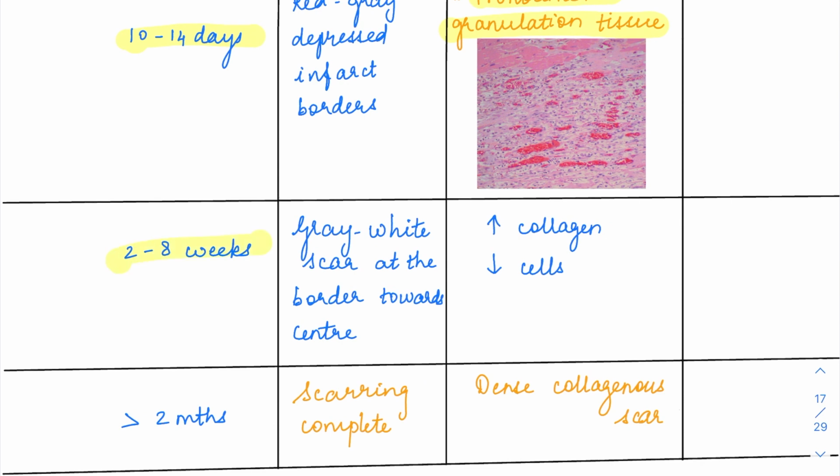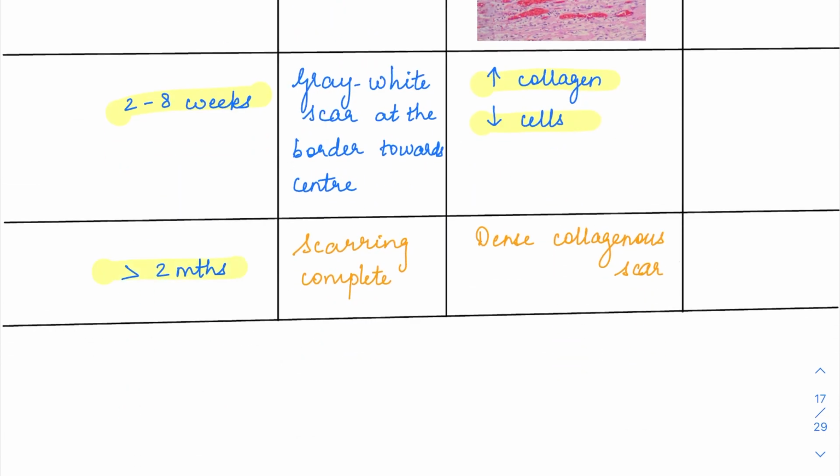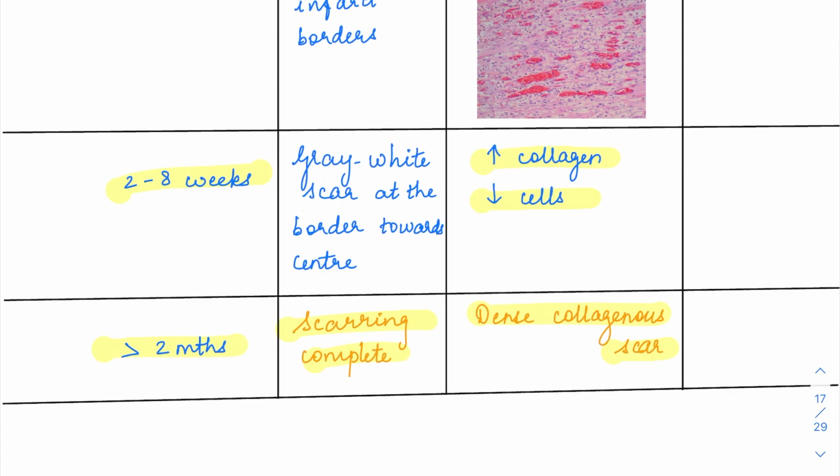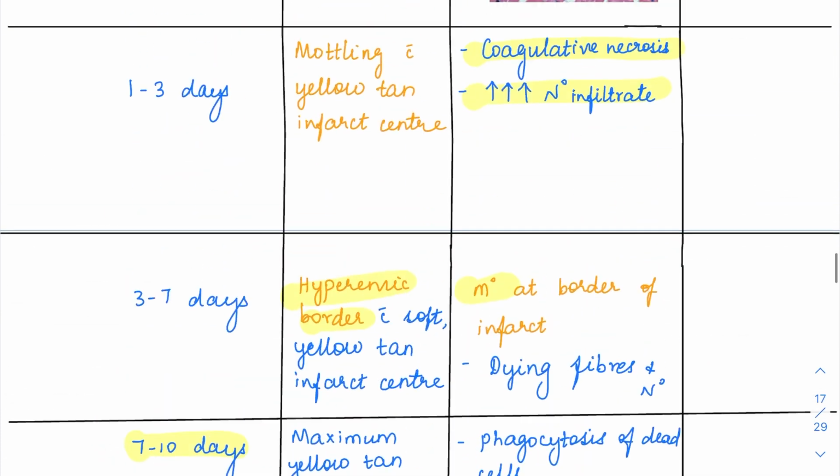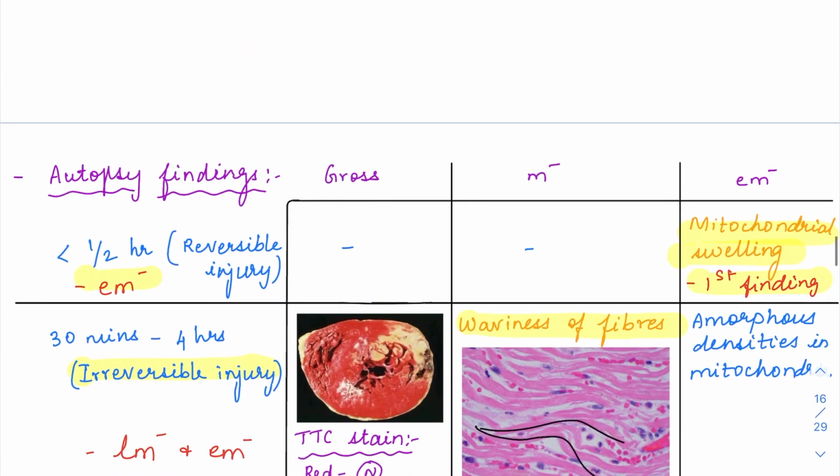And at 2 to 8 weeks, this granulation tissue which had the fibroblasts will start producing collagen. So collagen will keep increasing while the cells will start decreasing. And by 2 months, the cells are all gone. The entire collagen is going to form the scar tissue now. So dense collagenous scar will be present, and the scarring is going to be complete by 2 months. So these are the events which we see in myocardial infarction. This is a very, very important table.